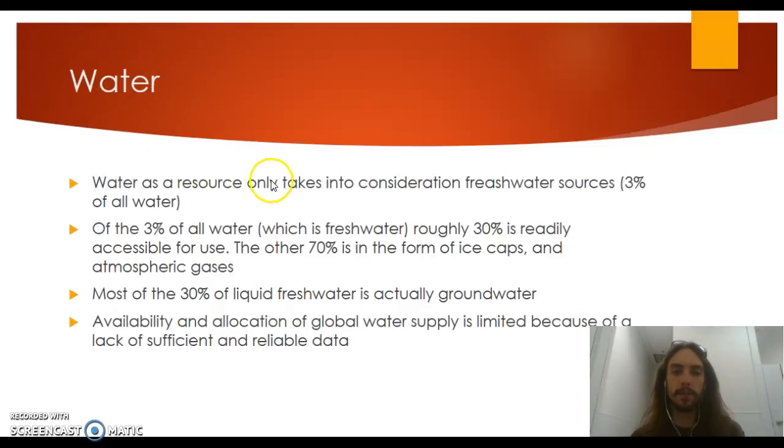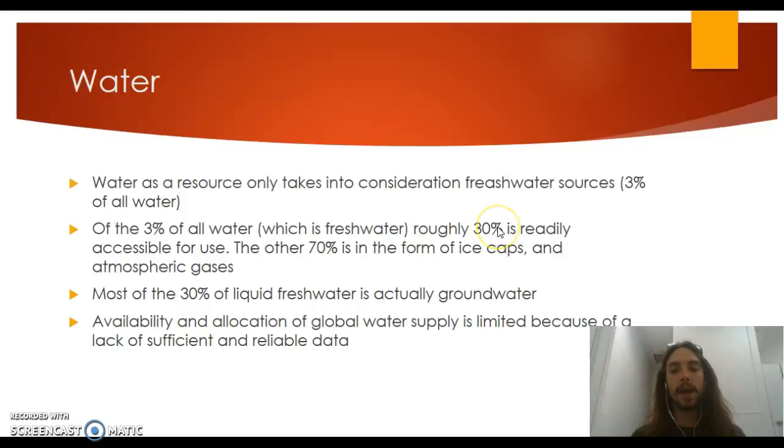So water as a resource only takes into consideration freshwater sources, not saltwater sources. And freshwater sources are 3% of all water. 97% is salt water. So that's our oceans. And then of all of that 3% of fresh water, roughly 30% is readily accessible for use.